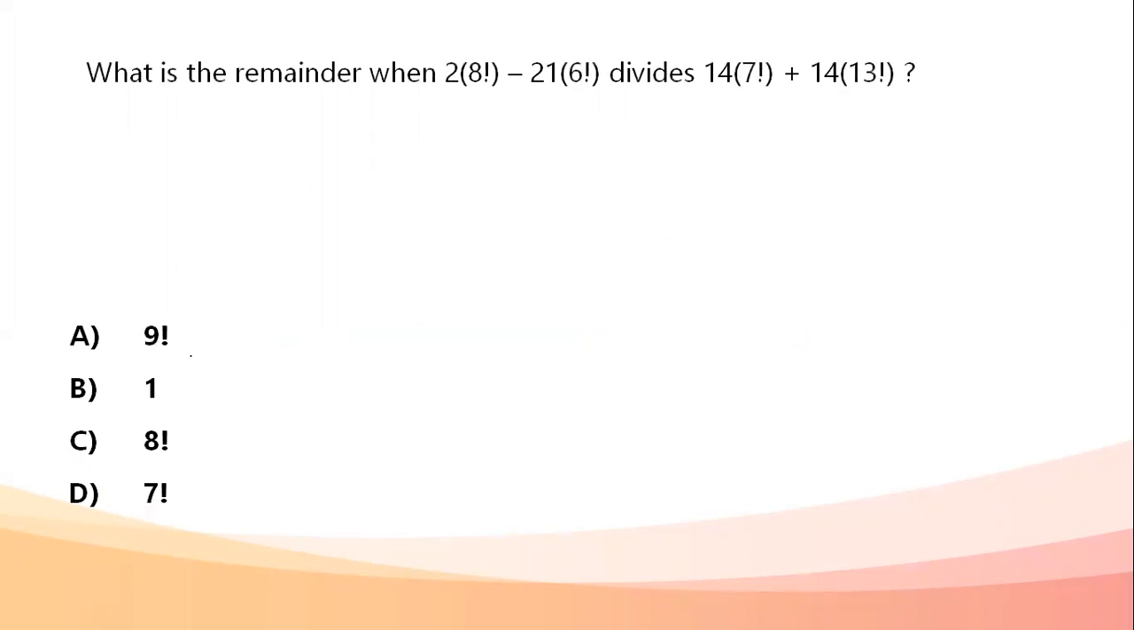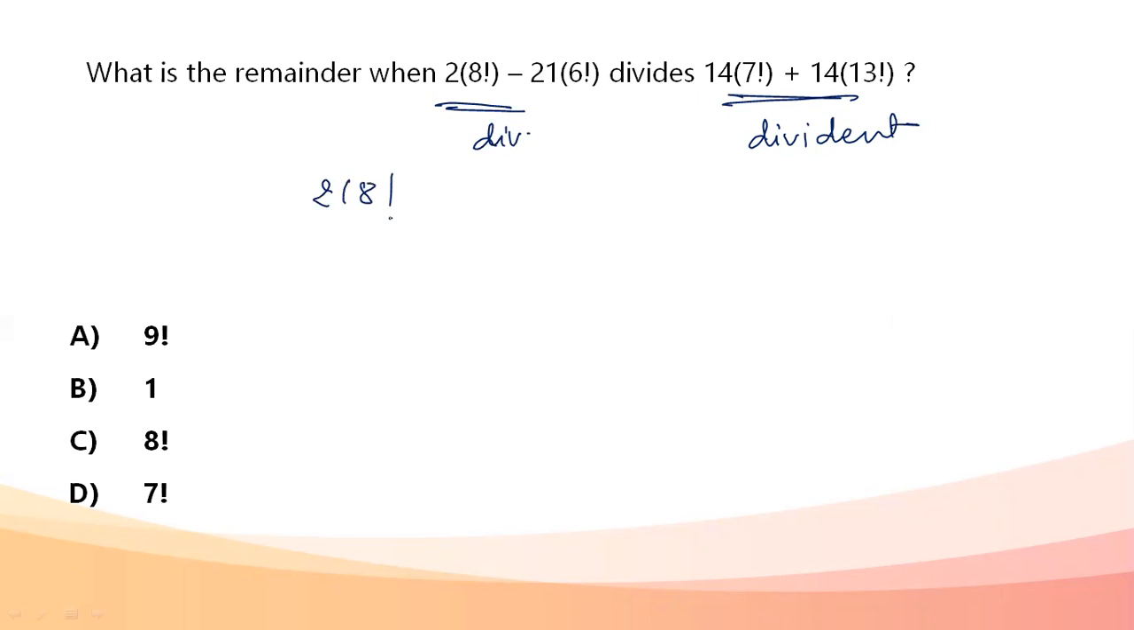Next, what is the remainder when 2 into 8 factorial minus 21 into 6 factorial is divided by 14 into 7 factorial plus 14 into 13 factorial? This is going to be my divisor and this is going to be my dividend. Dividend is clear. Let's simplify the divisor first.